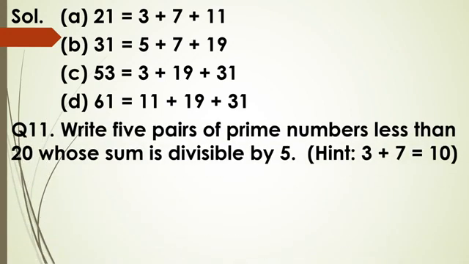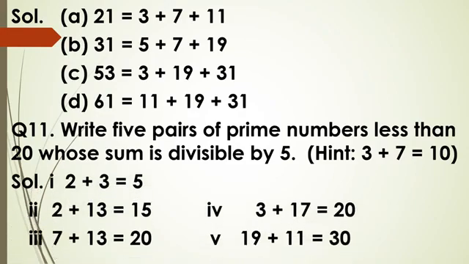Write 5 pairs of prime numbers less than 20 whose sum is divisible by 5. Okay. It means they are prime numbers and when you add them, their sum is divisible by 5. One hint is also given in the question, that is 3 plus 7 equal to 10. 3 is a prime number, 7 is a prime number and their sum 10 is divisible by 5.